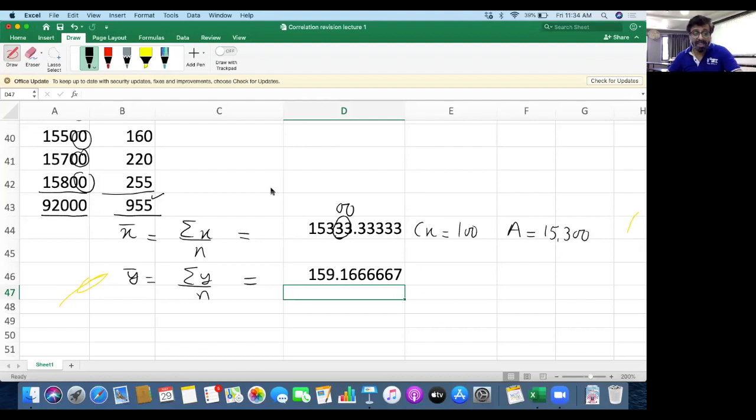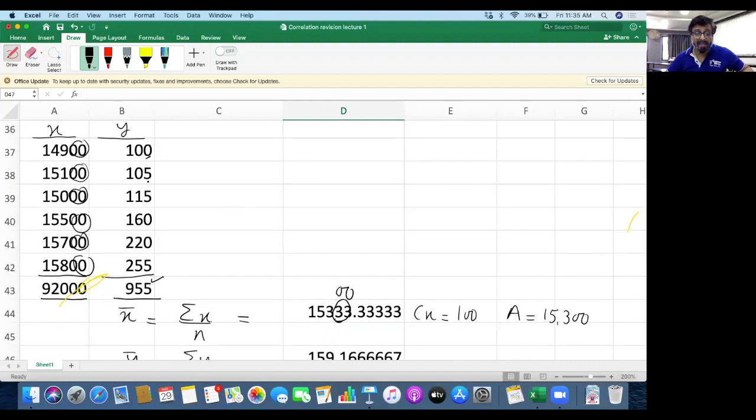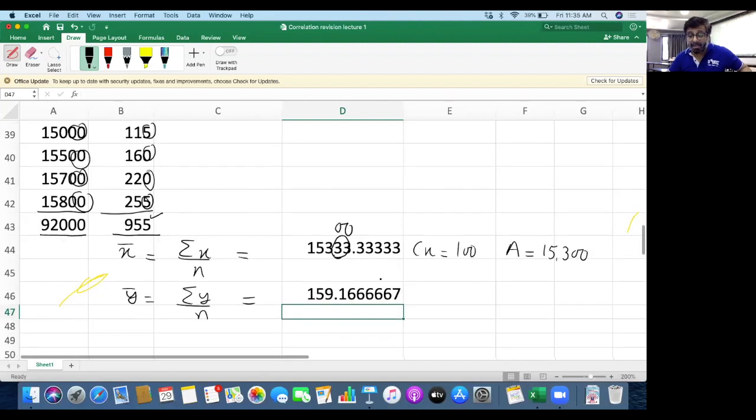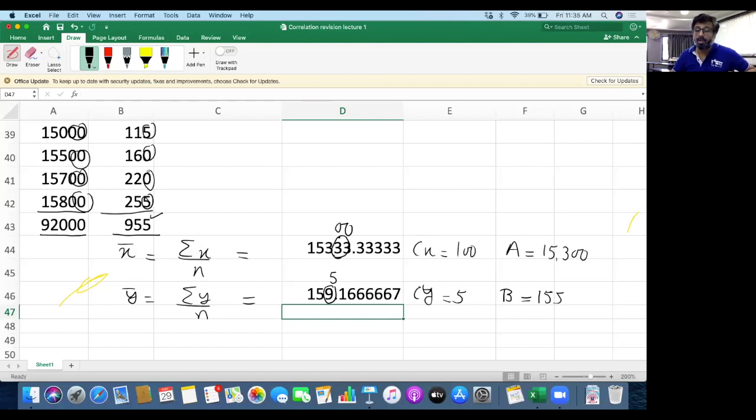Same way here, all of you can see the values are either ending with 0 or with 5. Since they are ending either with 0 or 5, we decided that common factor in y is 5. Now, since the common factor is 5, assumed mean of y, b should be a multiple of 5. So here if I take a multiple of 5, I can take it as 155. You can take 160 also, but better take on the lower side so that the negative totals are avoided.